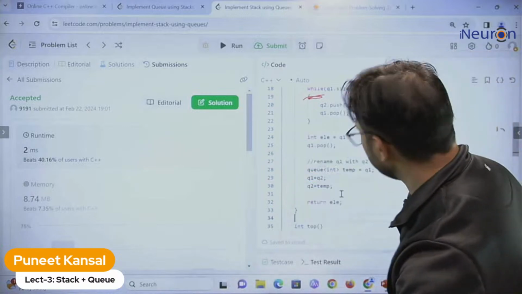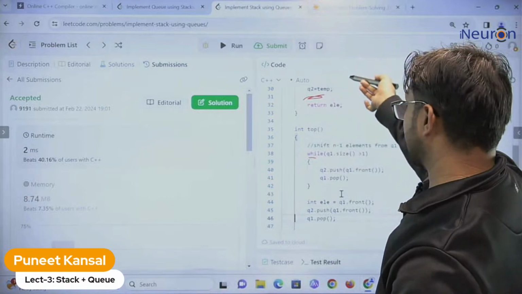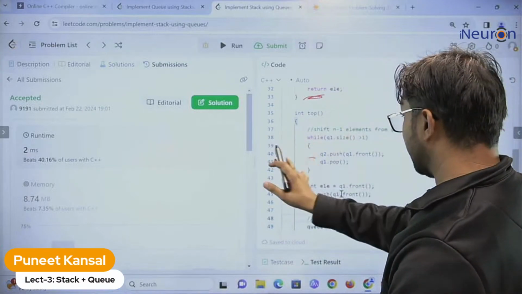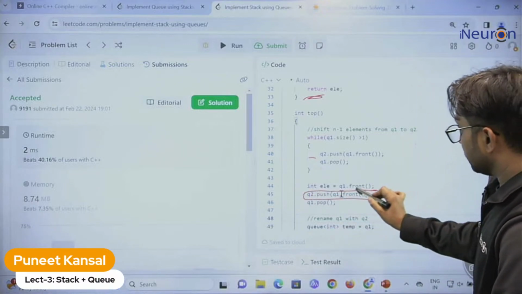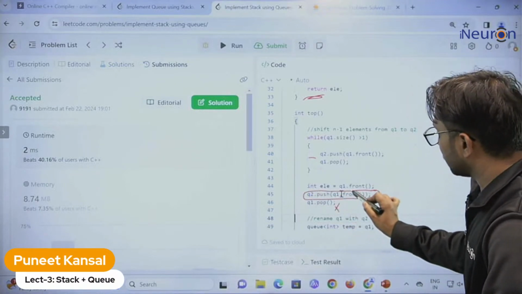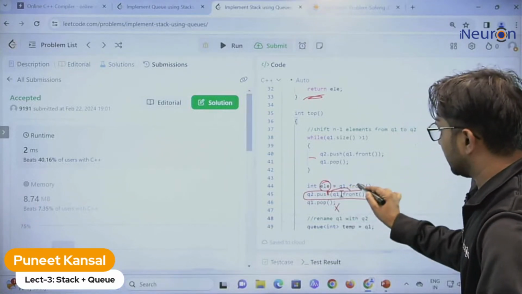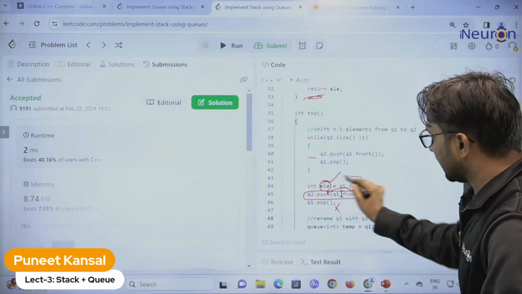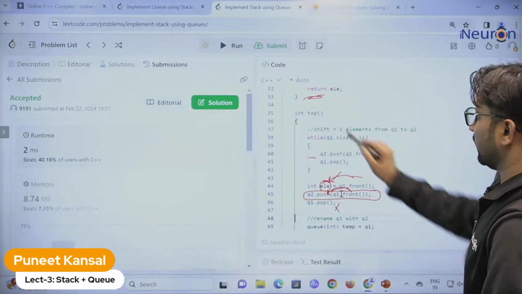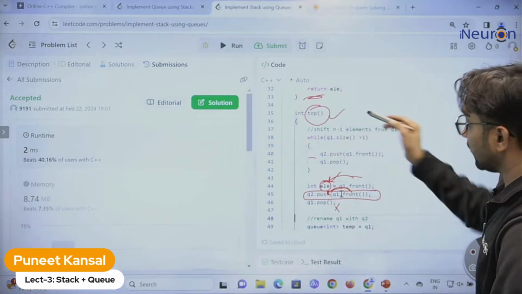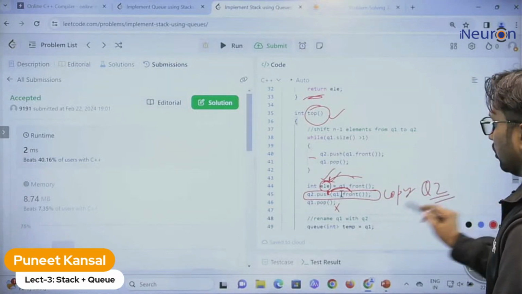If we come to the top function, this will not delete the element. This will return that element. The top element will not be deleted but will be returned. So we need to add just one statement over here. Before deleting that element, we copy it into q2. We want access to that element because we need to return it, so we take that element in a variable and copy it into q2, because they don't ask to delete, they ask to return the element.